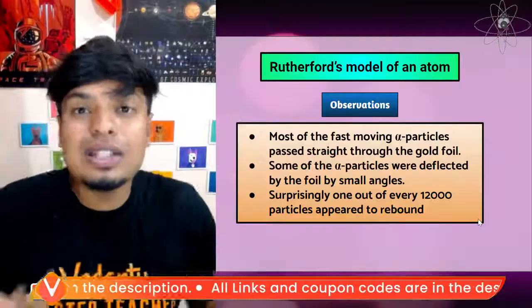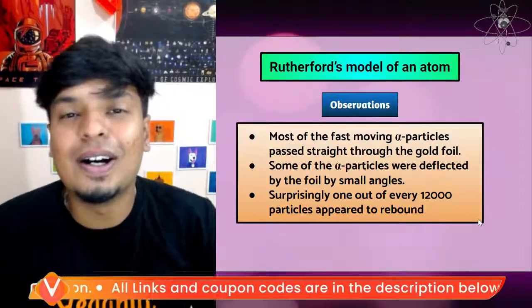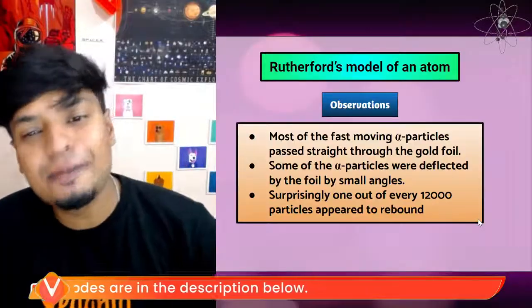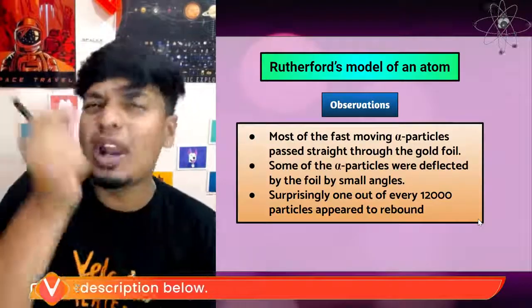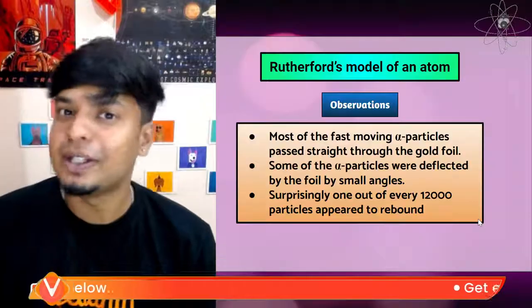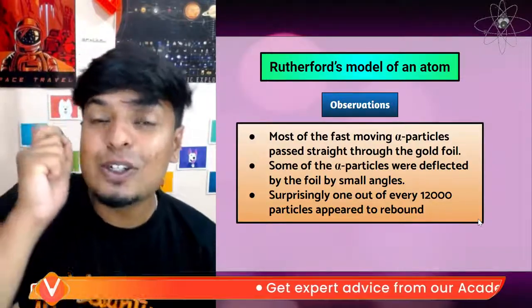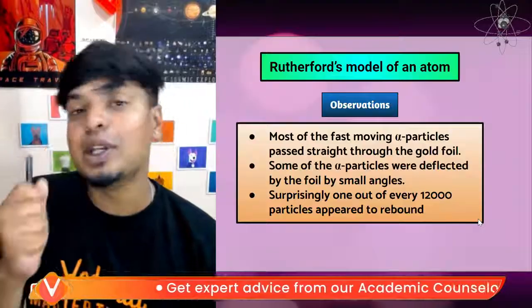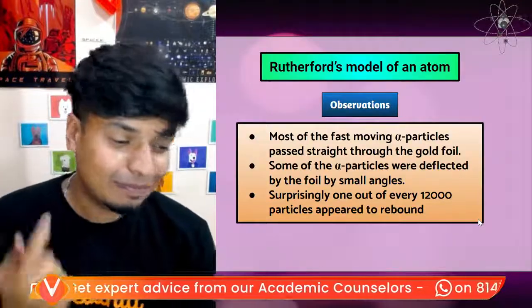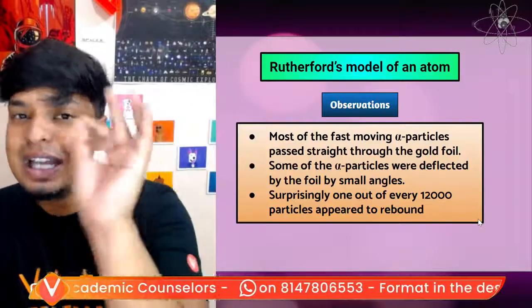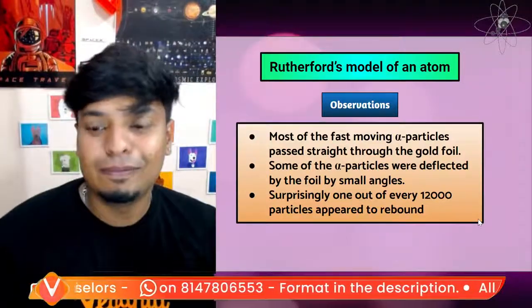It was like there was nothing to stop the alpha rays. Some of the alpha particles were deflected by the foil by small angles. But surprisingly, 1 out of every 12,000 particles appeared to rebound. They all came back.